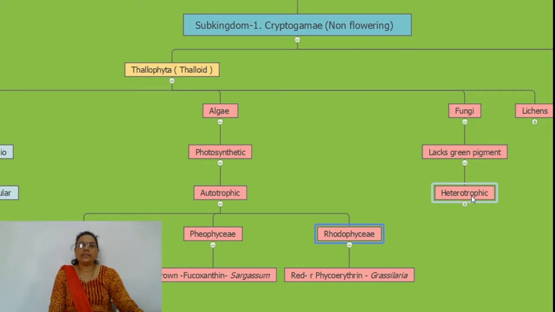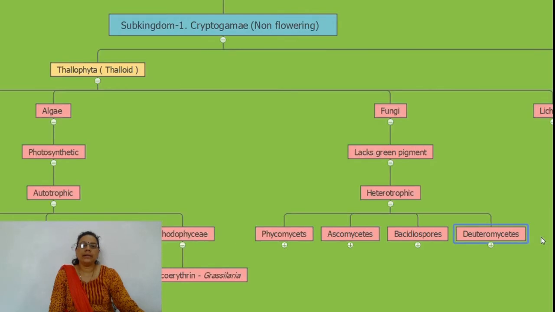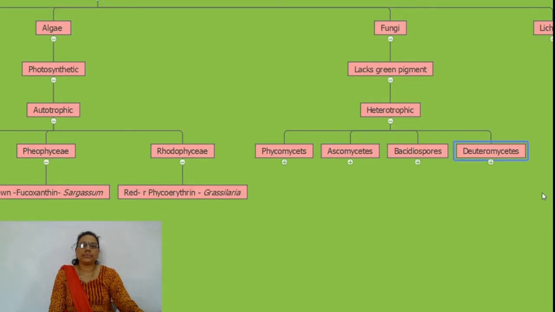They have sucking type of roots called haustoria, and they are further divided into four groups: Phycomycetes, Ascomycetes, Basidiomycetes and Deuteromycetes. The Phycomycetes have a thallus which is coenocytic in nature.